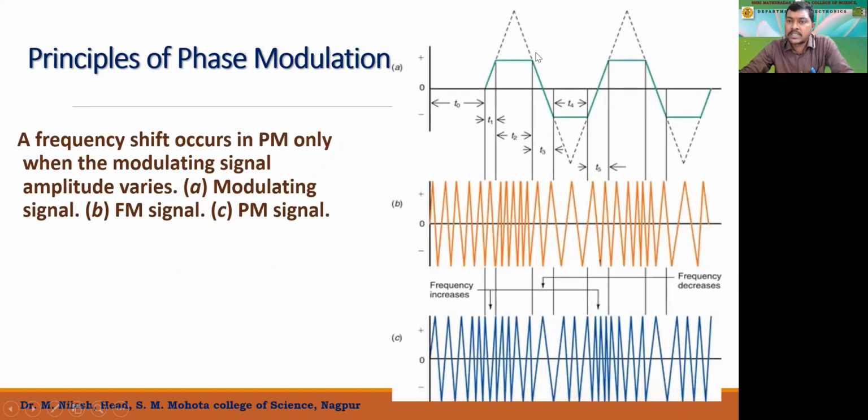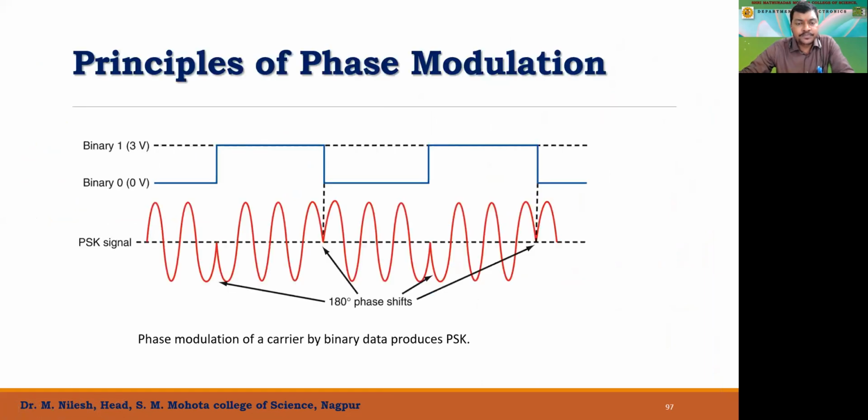So if there is a slow change in the amplitude, then we won't be able to recognize the phase shift over here. But here, as the switching is very rapid, we can have a considerable phase shift, which is recognized here. And here, the sine wave is being converted into a cosine wave.